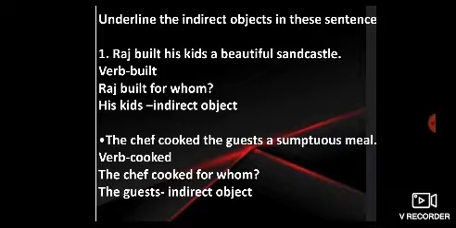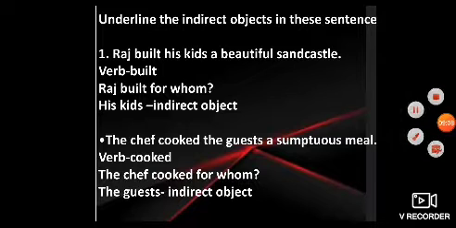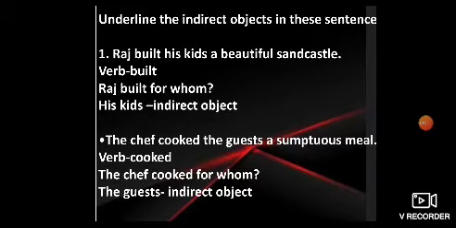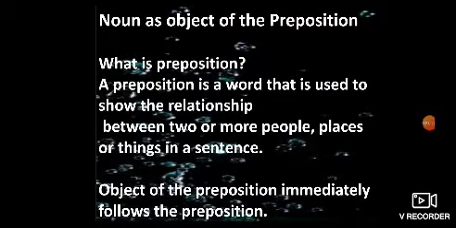In the same way, see the second sentence. The chef cooked the guests a sumptuous meal. Now, what is the verb here? Cooked. Now, the chef cooked for whom? For the guests. So, the guests is the indirect object. In the same manner, you can complete exercise C, in which you underline the indirect object in the sentences. You can do this exercise in the book itself, and when you get the answers, you can check your answers and make corrections.